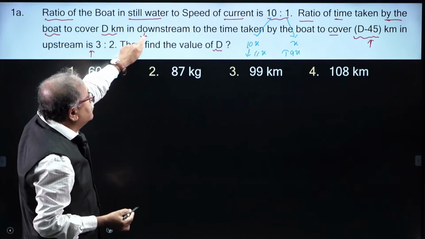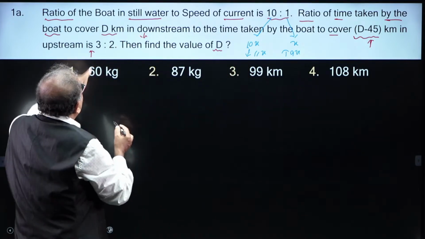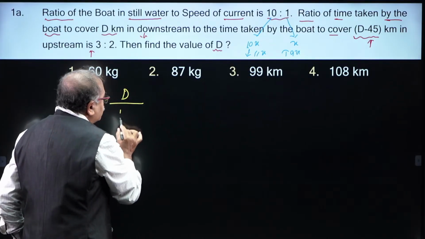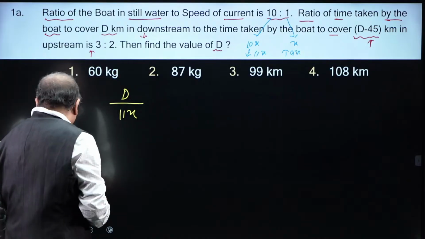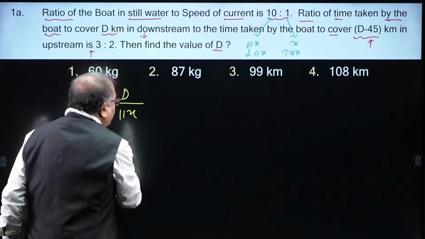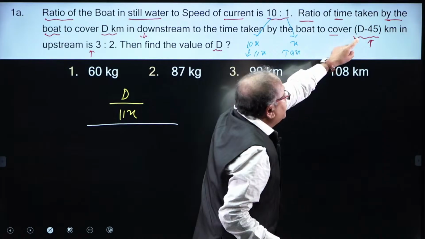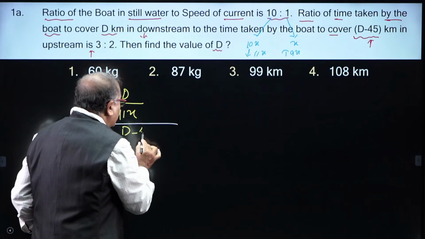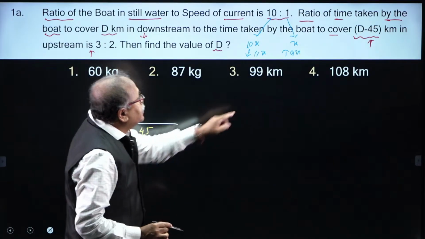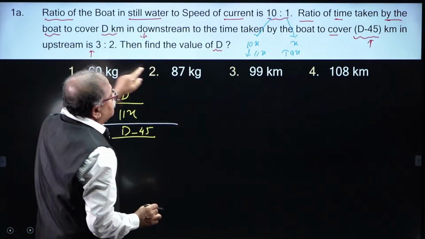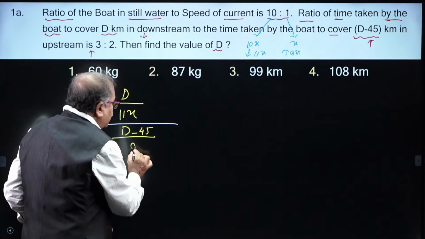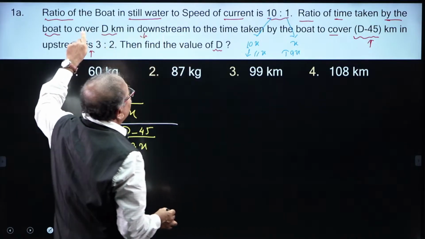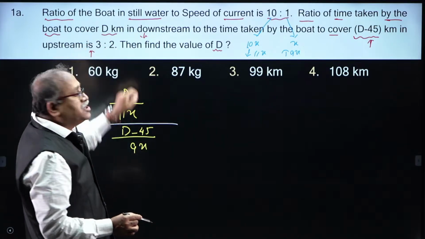So, in this case it is downstream, that is d by 11x, divided by d minus 45 by 9x, the distance by speed in the upstream case, which is equal to the time ratio given to us, 3:2.